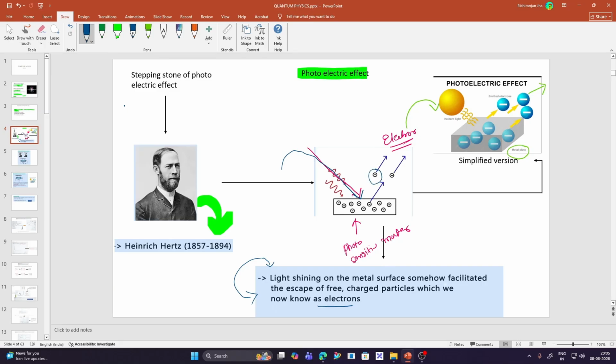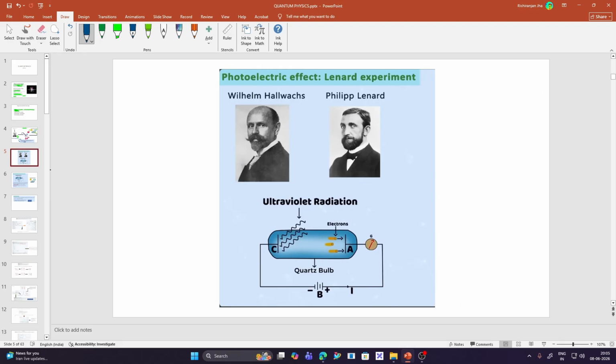A series of experiments were carried out in order to understand the photoelectric effect. One such experiment was carried out by Hallwachs and Lenard. In this setup, you see a vacuum tube, the cathode, and the anode. This cathode acts as an emitter plate and this anode acts as a collector plate.